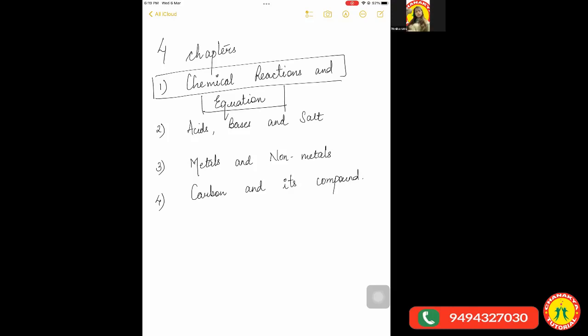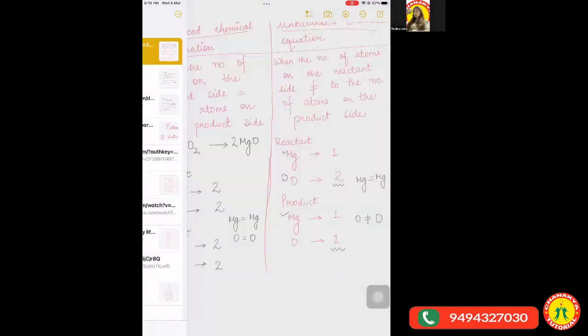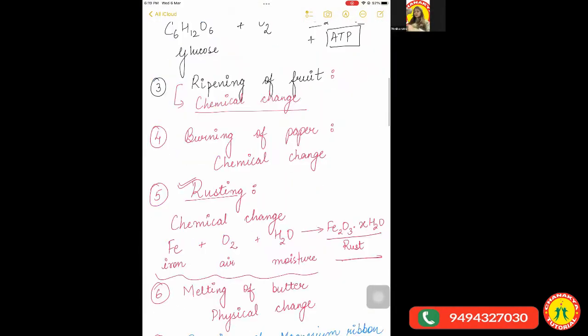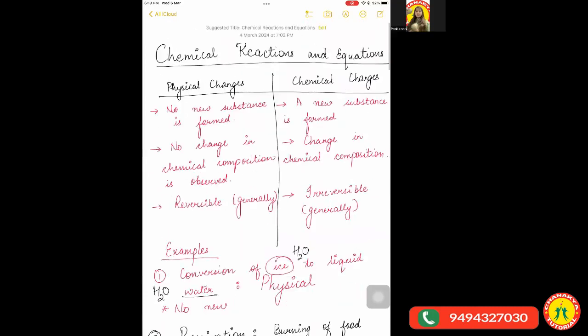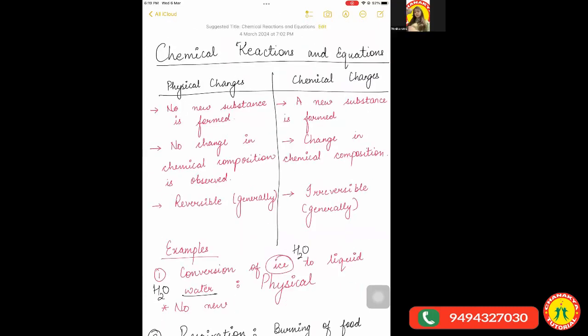About acids and bases, we have already studied a little part of it in class 7th, and we are going to study it further. And metals and non-metals, we have done in class 8. Carbon and its compounds would be new to you. Chemical reactions and equations also, you would know a little bit, and the rest I'll teach you. So we had started with this chapter in the last class. The main topics we covered in the last class were the physical and the chemical changes.